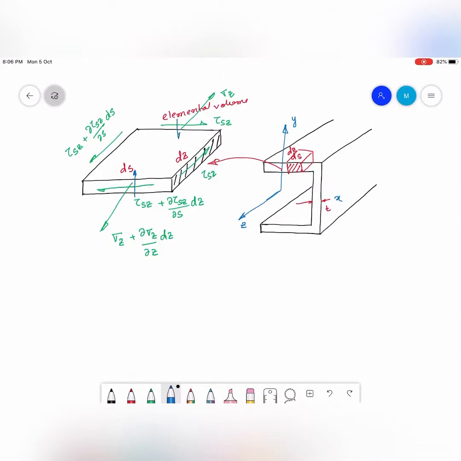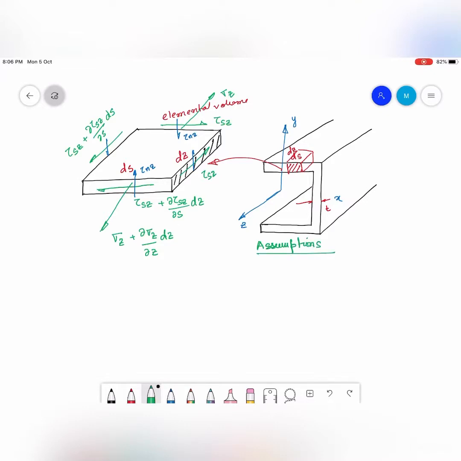It is going to be tau nz. So here also you will have another shear stress like this and another shear stress like this. But now comes the assumption, which we can make because the cross section is thin walled.